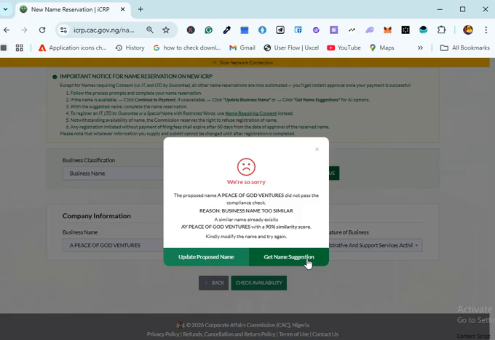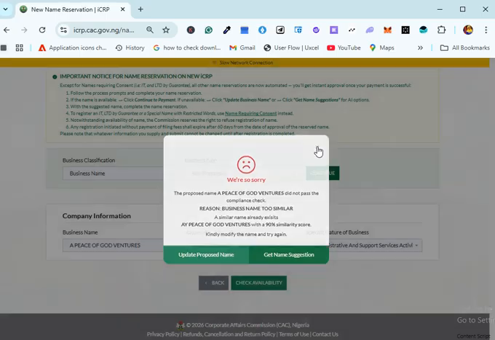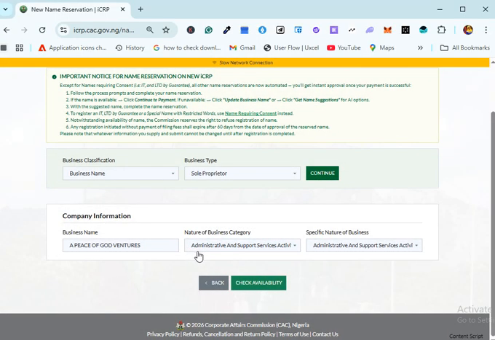So sometimes you see AY Peace of God Ventures. More people are using business name, sincerely, but this is also to let you know that you can use A and THE to make a difference in the availability of a particular business name, right? And like we said, the company registration must end with limited or ltd. Also, IT, limited by guarantee, or special name with restrictions, they are all done in the name requirement consent tab, and that's just it.